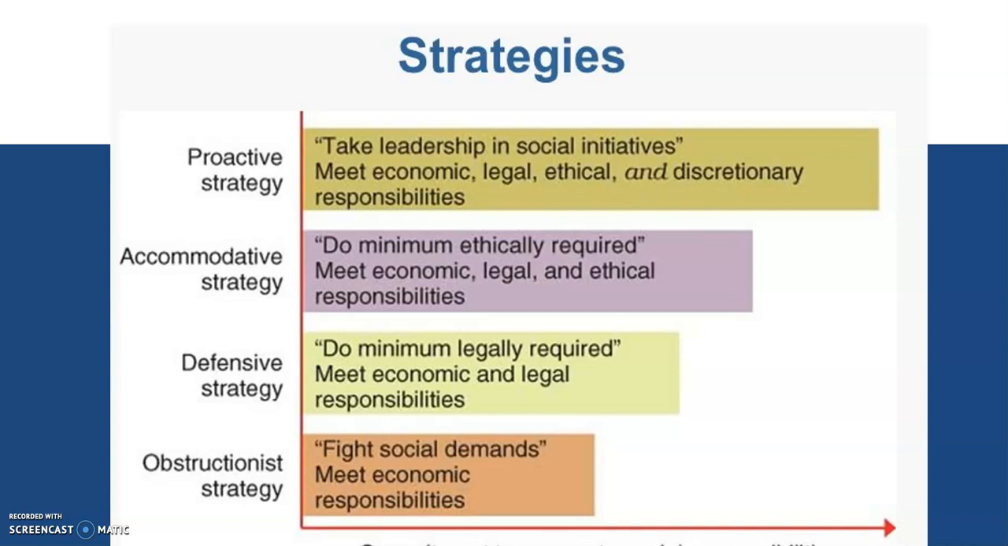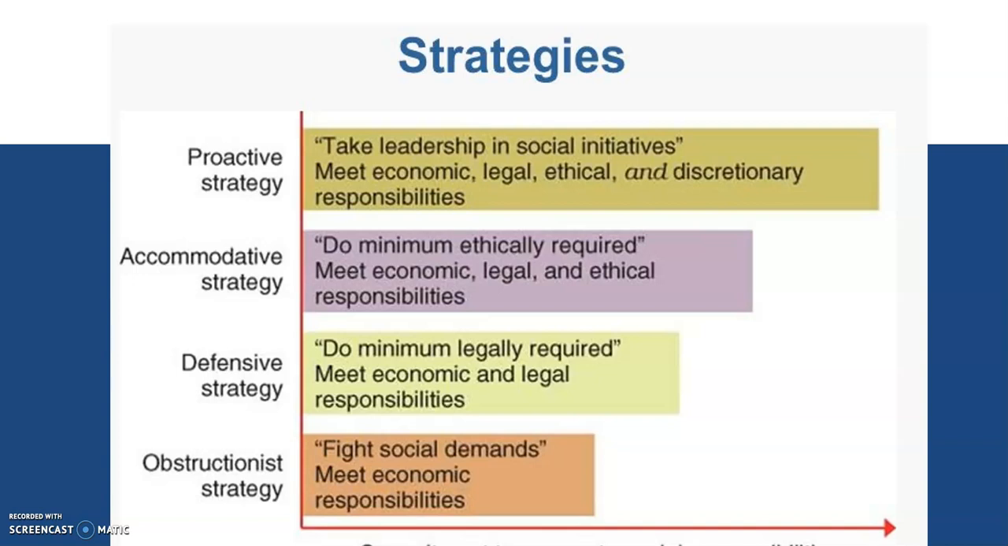Then next is the defensive strategy. That is, they do the minimum which is legally required. It's also called social obligation. The company believes that they have an obligation to obey the law. The laws of the land are to be obeyed. They have that obligation, but never go beyond that. Their minimum responsibility is to obey the law. So whatever is legally required, they'll do it, so that they meet economic and legal responsibilities.